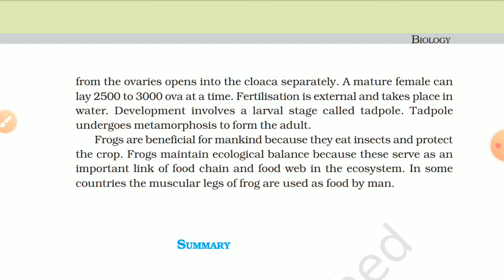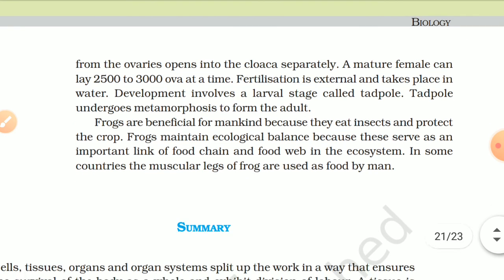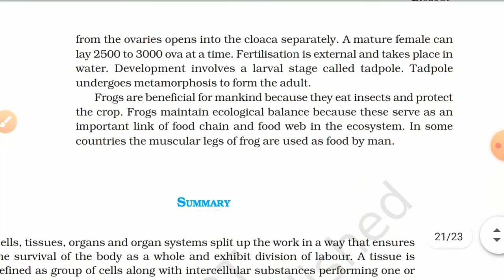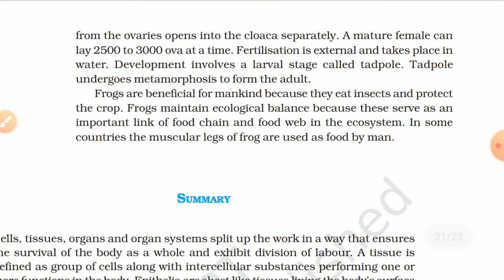Frogs are beneficial for mankind because they eat insects and protect the crops. Frogs maintain ecological balance because they serve as an important link of food chain and food web in the ecosystem. In some countries, the muscular legs of the frog are used as food by men.